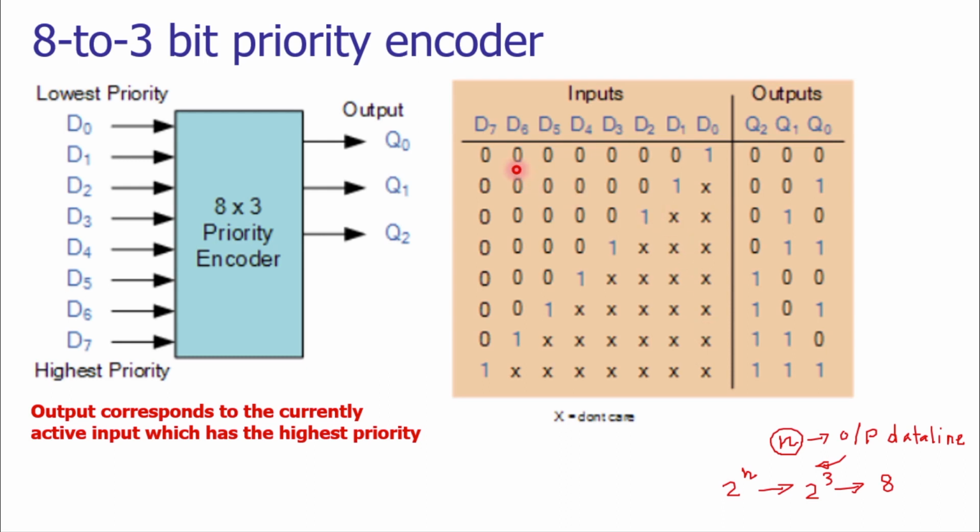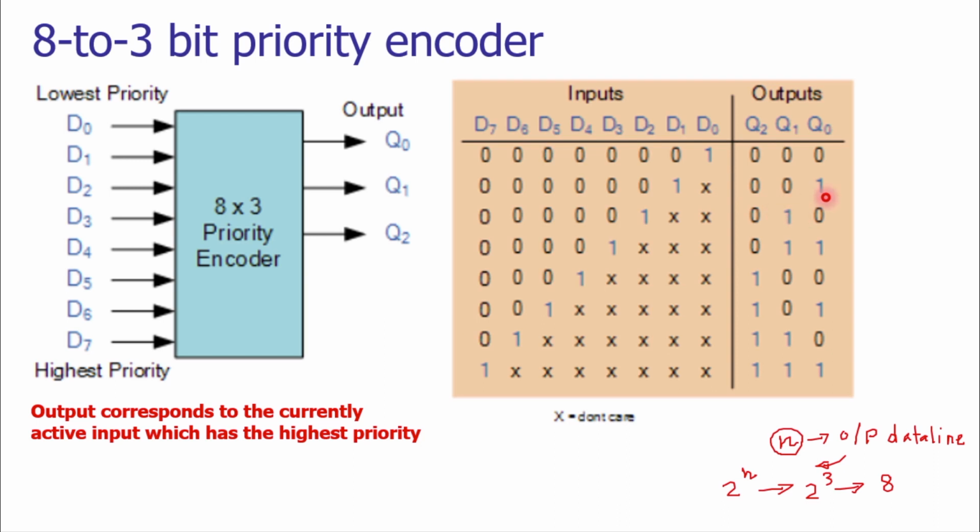If D1 to D7 are showing low level input and only D0 is showing high level input, that is 1, then the logic gates based circuitry will give the output as 0, 0, 0. In the next case, the logic circuitry will produce the signal as 0, 0, 1.